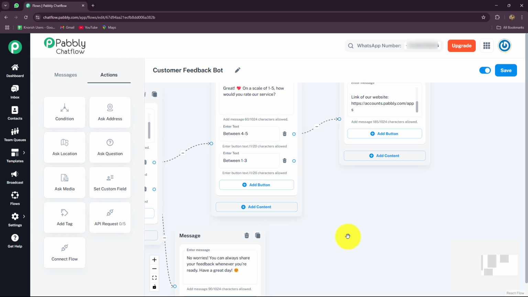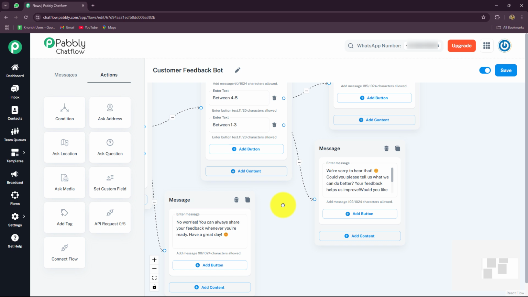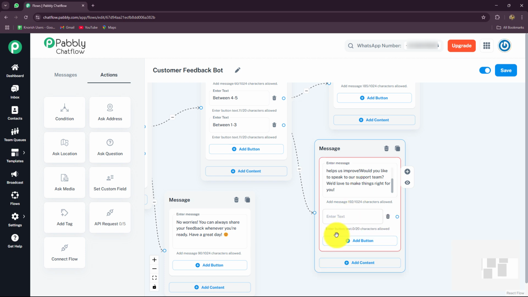But in the case I'm receiving the rating from my customers between 1 to 3, that means they are unsatisfied. And then I would apologize to them for the deficiencies which we have. And also I would ask them if they can connect with my support agent to share the suggestions so that we can improve. In that case, the message will be, we are sorry to hear that. Could you please tell us what we can do better? Your feedback helps us improve. Would you like to speak to our support team? We would love to have things right for you. And then I'm going to attach 2 more buttons.